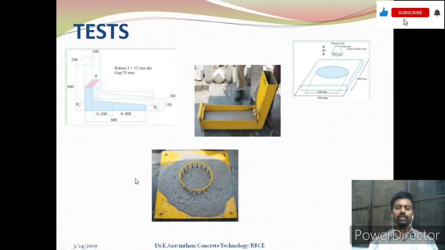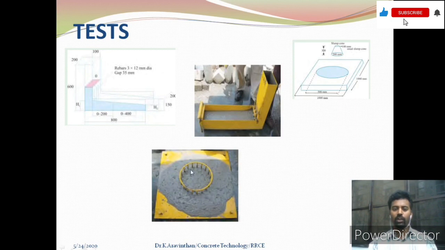And there is the J-ring test. This is a platform and a ring with reinforcement and slots. There will be a cone here and you have to fill this cone with concrete, and when you remove the cone, the concrete should pass through the ring.